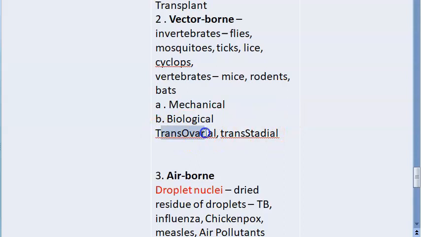So you have some other terminologies here called transovarial and transstadial. What is transovarial transmission? Basically, transovarial transmission is within the vector, from the mother to the progeny. That is transovarial. Transstadial is it takes the agent from one stage of the life cycle to another stage of the life cycle. So all these points come under the vector-borne mode of transmission.